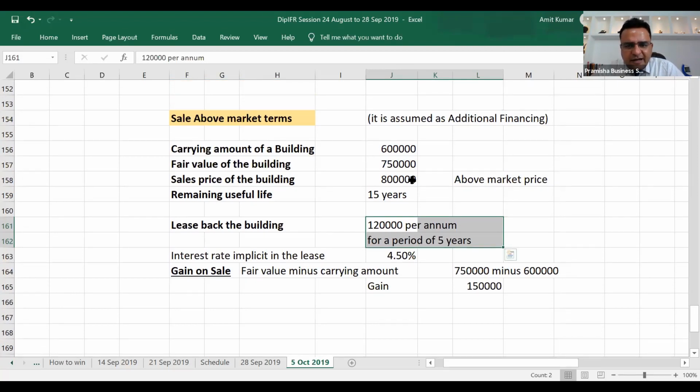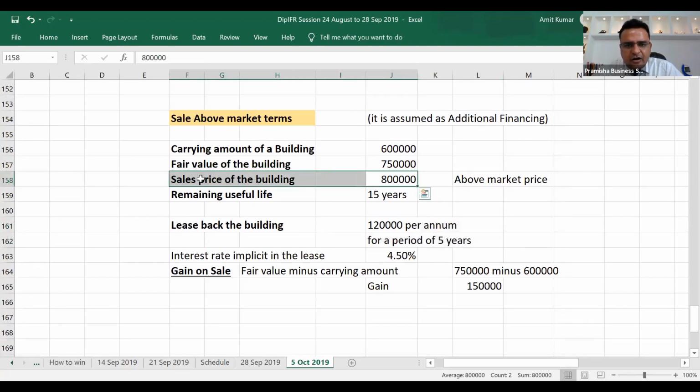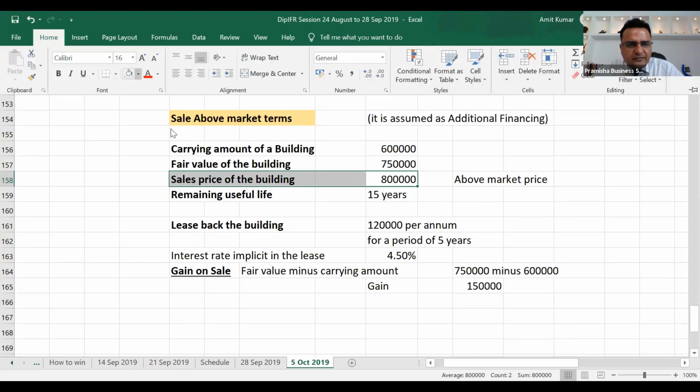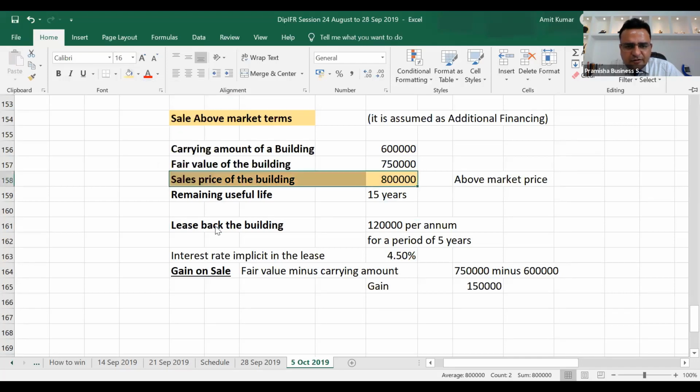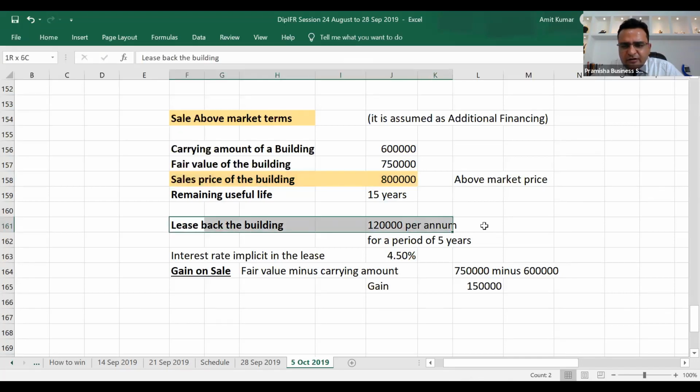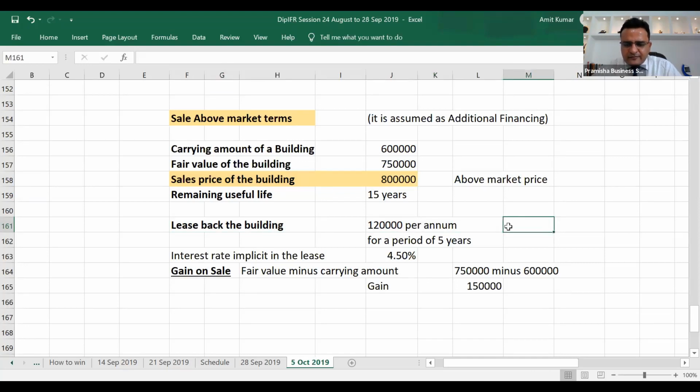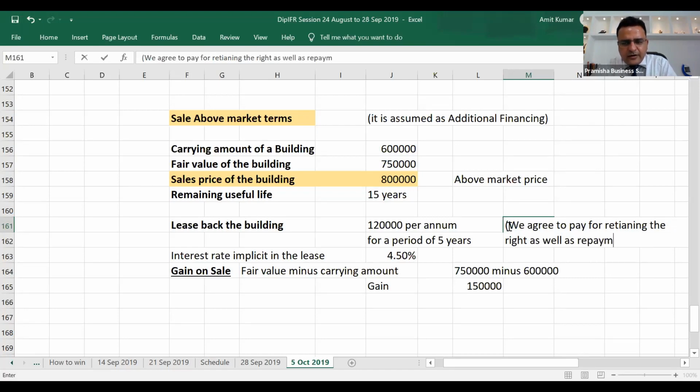We have received 8 lakh. Out of this receipt of 8 lakh, we agreed to pay 1,20,000. Now, when we agree to pay 1,20,000, we agree to pay for retaining the right as well as repayment of additional financing.